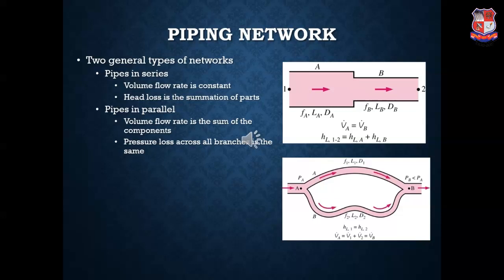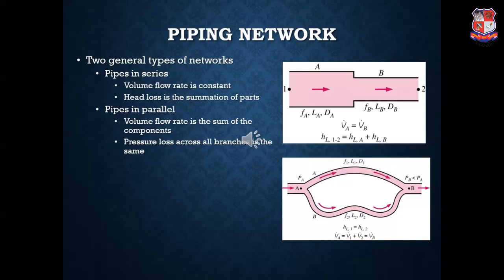Hence, the head loss at section 1 will be equal to the head loss at section 2. That is, head loss in pipe 1 will be equal to head loss in pipe 2, because the pressure loss across both the branches is the same. Hence, we don't have to add them. It is just getting bifurcated and distributed in both the pipes, whereas velocity will be different.